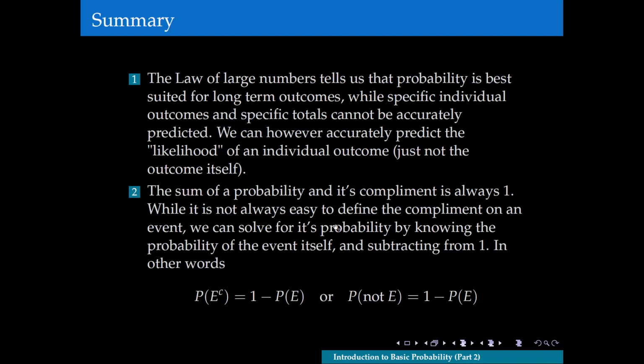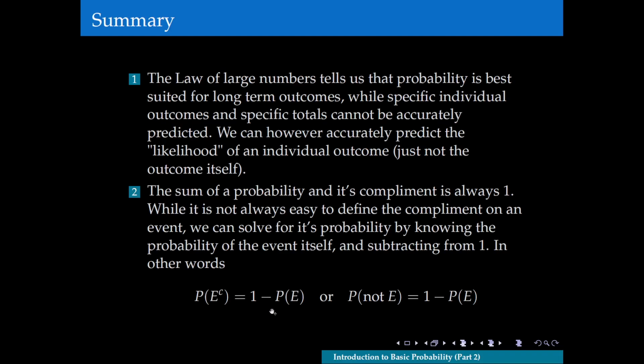Now, it's not always easy to define the complement of an event, so we can solve for its probability by knowing the probability of the event itself and subtracting it from 1. So instead of determining and defining specifically what the complement of an event is, if we just know the probability of that event, we can compute the probability of the complement by using this formula, right?